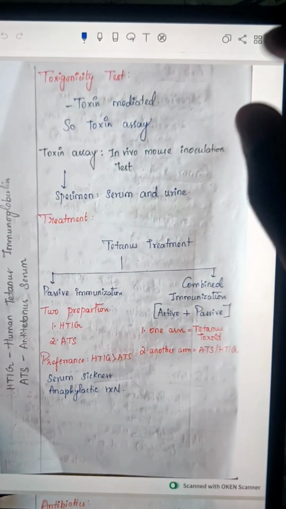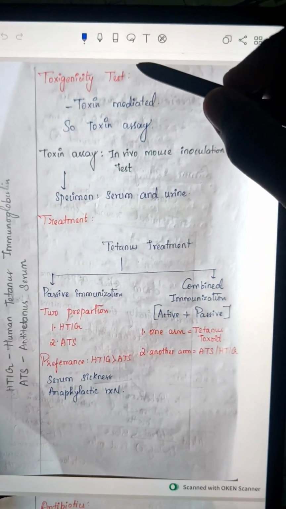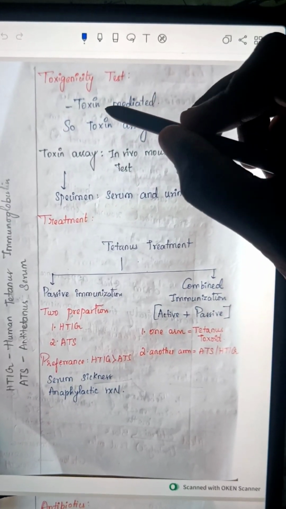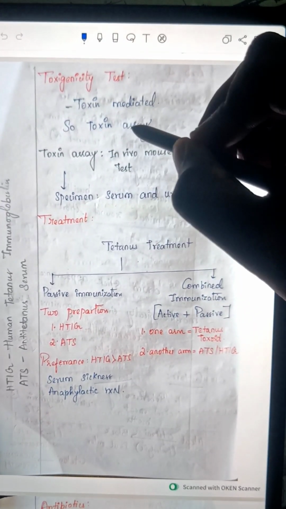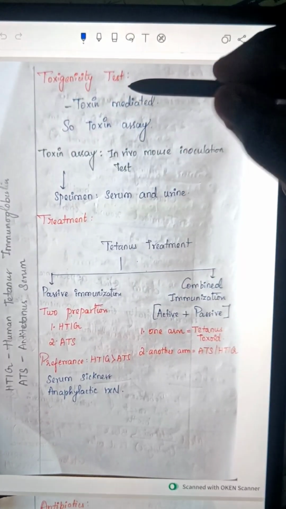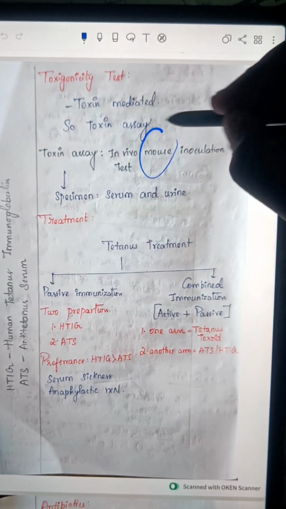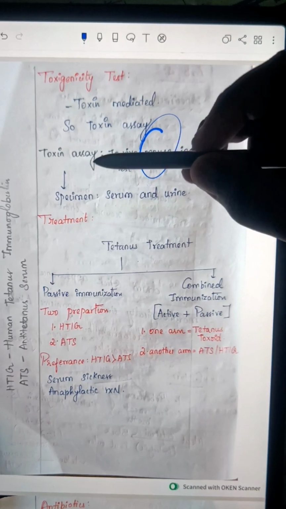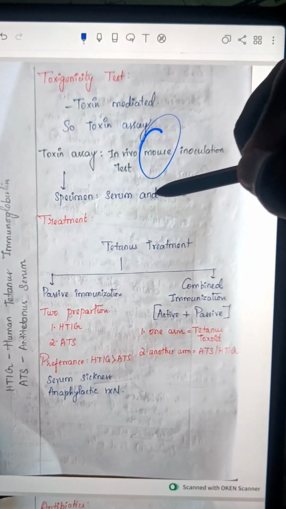Okay, the other test, the toxigenicity test, which is toxin mediated, so a toxin assay should be done. Toxin assay is done by the in vivo mouse inoculation test. The specimens taken are serum and urine.